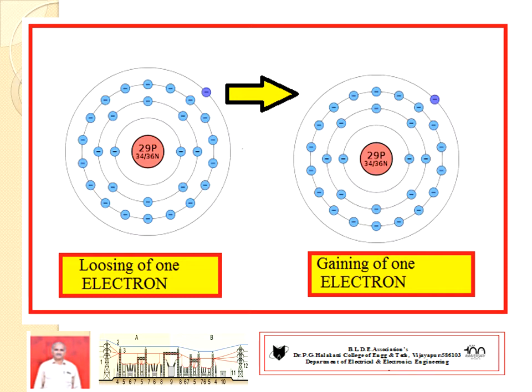If it has a deficiency of one electron, then it is referred to as a positively charged body. If it has an excess of one electron, such a condition is termed a negatively charged body. Try to understand.